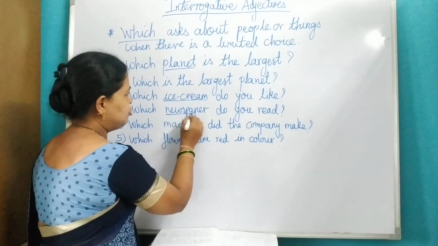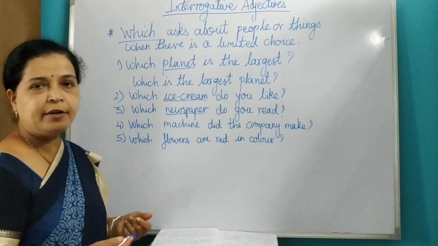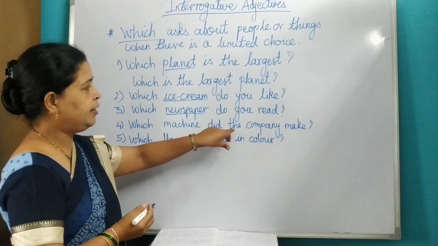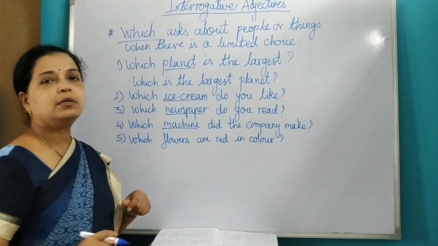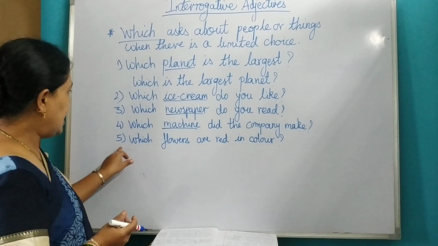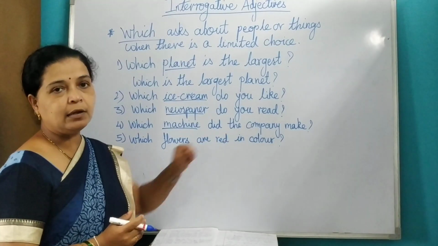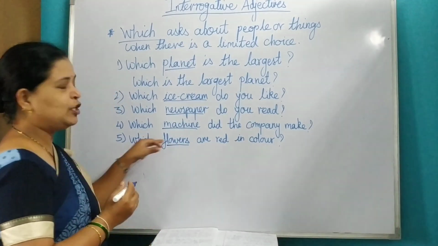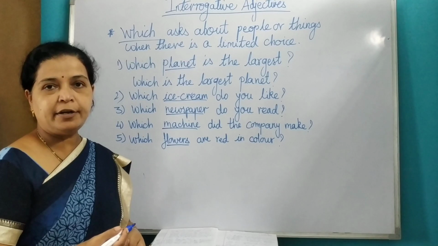Here, newspaper is your noun and which is an interrogative adjective. Fourth sentence, which machine did the company make? Here, machine is the noun and which is your interrogative adjective. Last sentence, which flowers are red in color? Here, which is the noun? Flowers. Which flowers? So, which is your interrogative adjective.